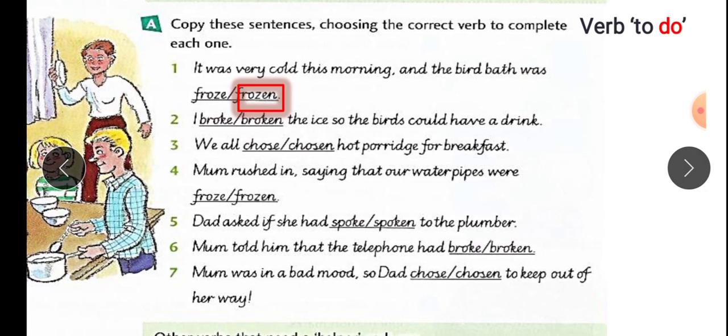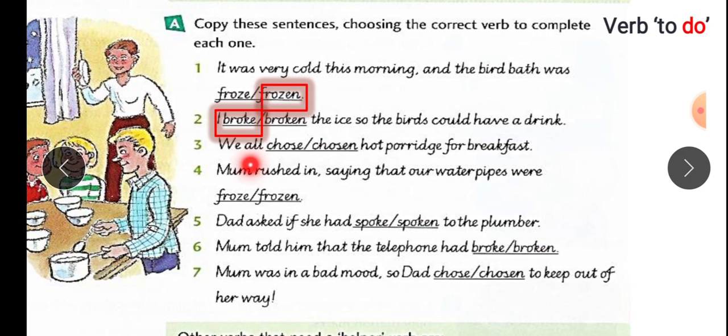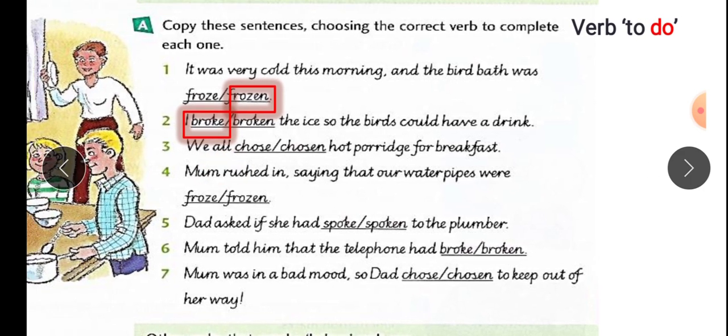Number 2, I broke or broken the ice so the birds could have a drink. We don't have a helper verb here, so it has to be I broke. The third one, we all chose or chosen hot porridge for breakfast. We don't have a helper verb, so again it's chose. Mom rushed in saying that our water pipes were. We have a helper verb here, so it has to be frozen.